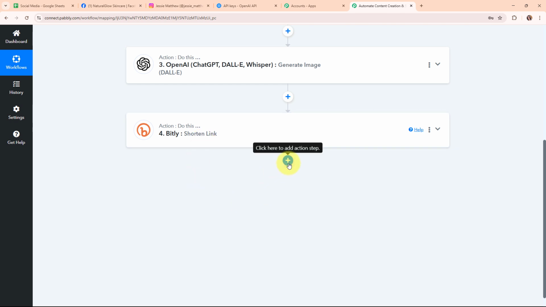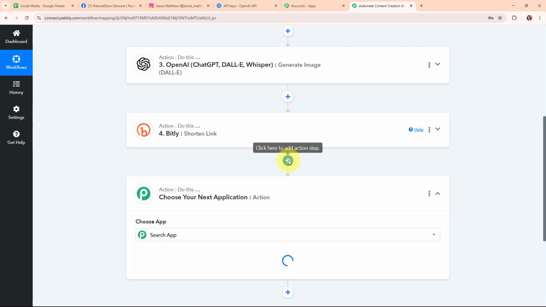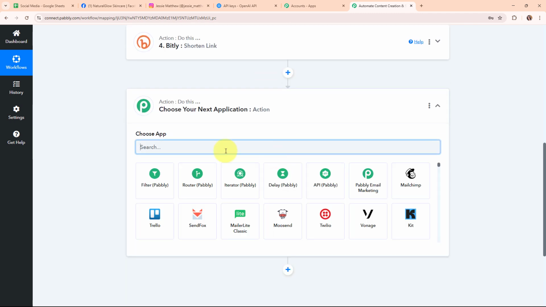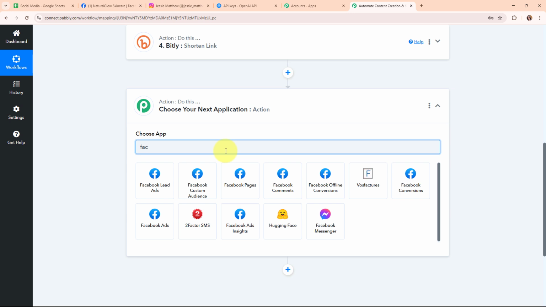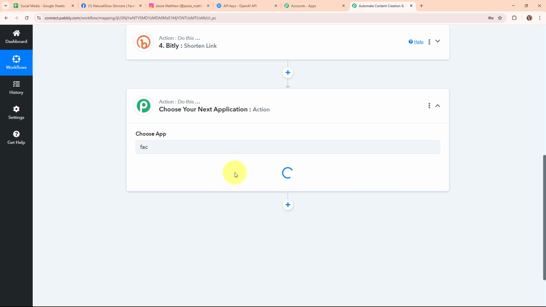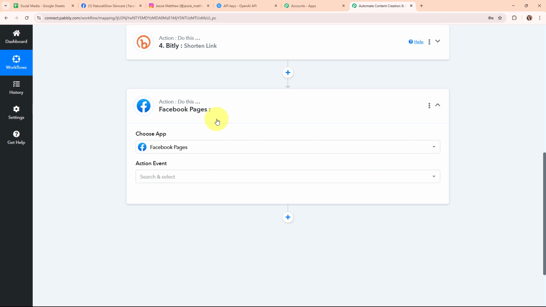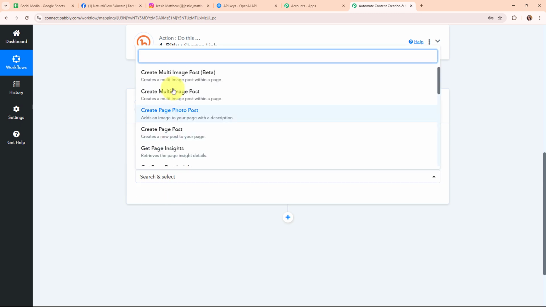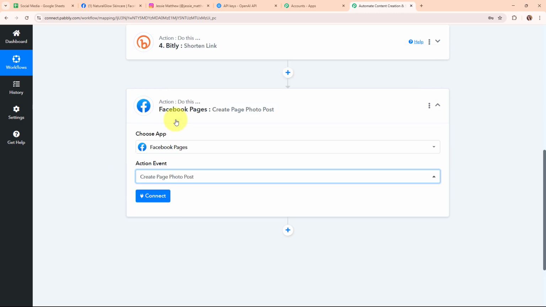Firstly, we are going to create a post on our Facebook account by simply adding an action step over here. And in this action step, I'm going to select my action application as Facebook Pages. Facebook is a social media platform where you can connect with friends, family, and communities from around the world. In my Facebook action step, I'm going to select my action event as create a page photo post, so that automatically a new post should be created on my Facebook page with the content and image generated by OpenAI.